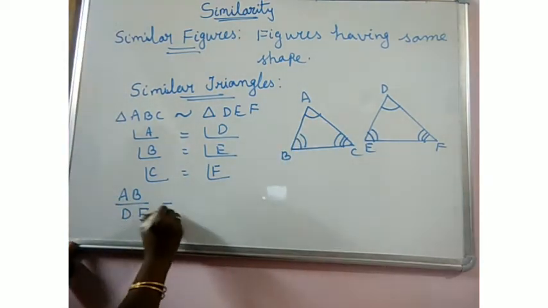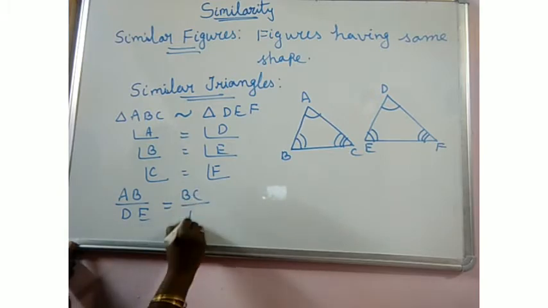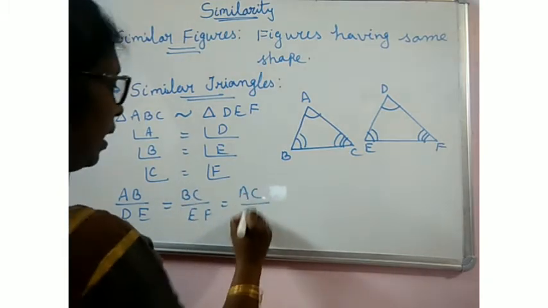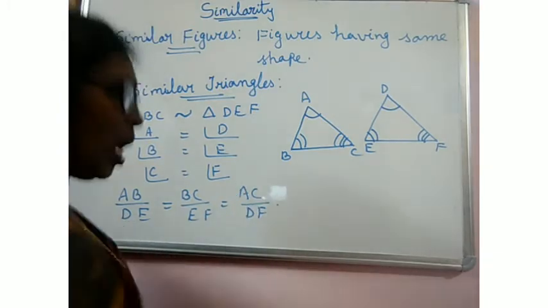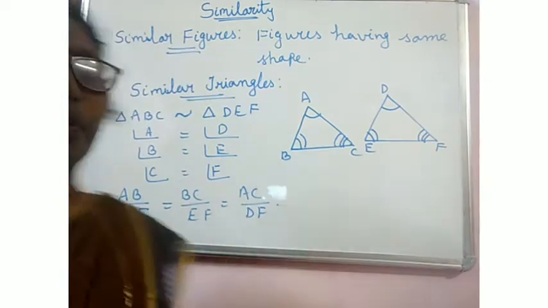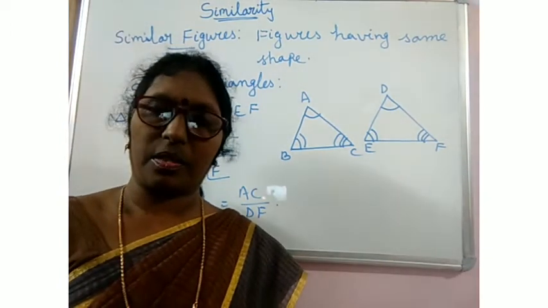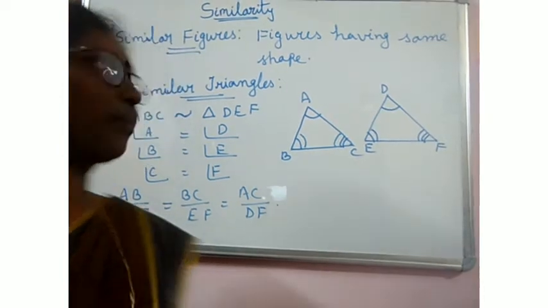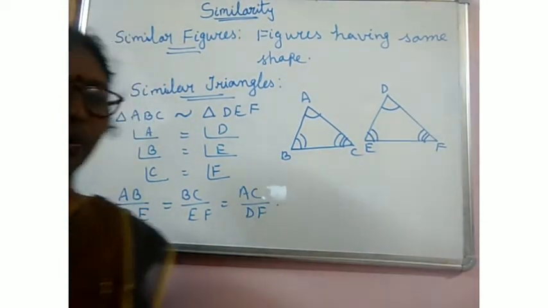AB by DE is equal to BC by EF, that is equal to AC by DF. So whenever two triangles are similar, corresponding sides are proportional to each other and their angles are equal.